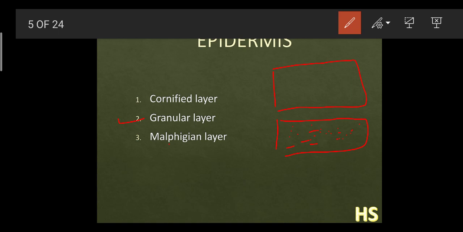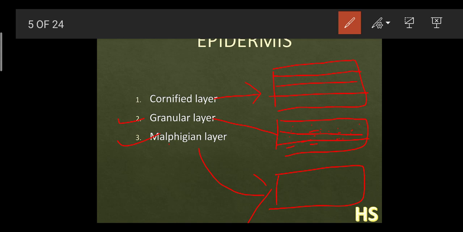And the third and the most important one is the Malpighian layer. This is the third layer, this is the second layer, and this is the first layer. And for the layers I am drawing this line so that you get a perfect conclusion. Here also they are layers only.